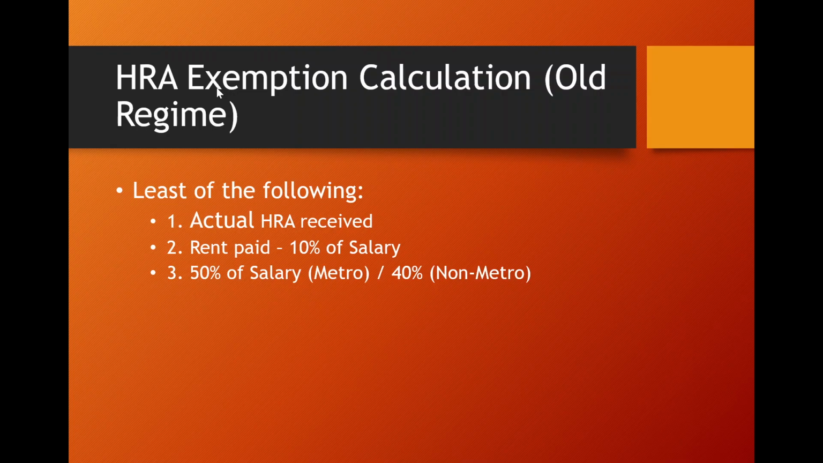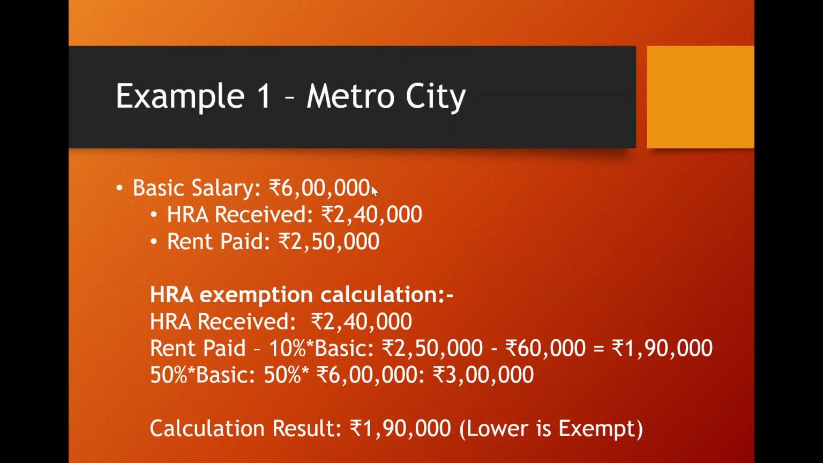Further, for claiming the HRA exemption calculation, the least of the following is exempt. So this is the calculation of HRA. This is the same as the old provisions. The least of the following is exempt: HRA received; rent paid minus 10% of salary, where salary here means basic plus dearness allowance; 50% of salary in case of metro cities, 40% in case of non-metro cities. I have put two examples, one for a metro city and the other for a non-metro city.